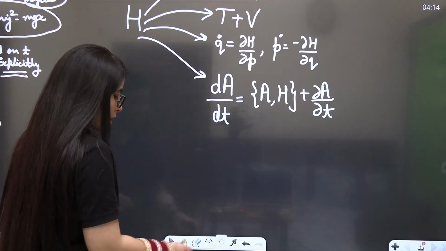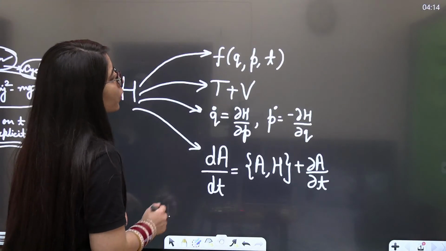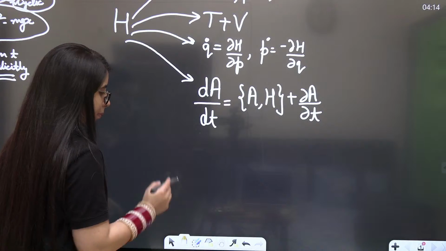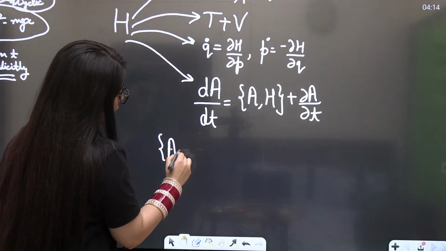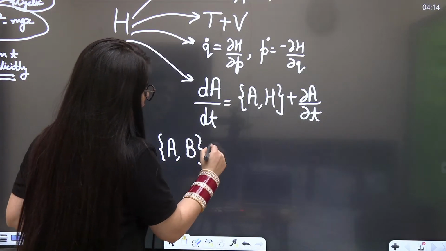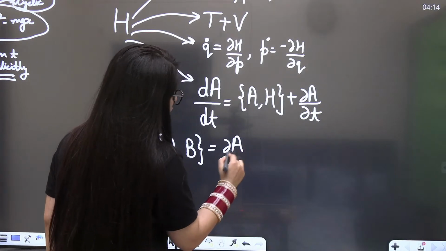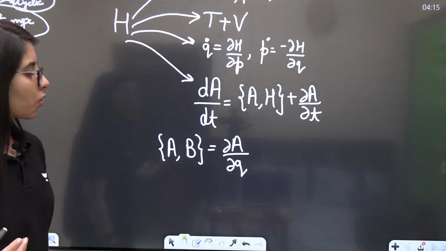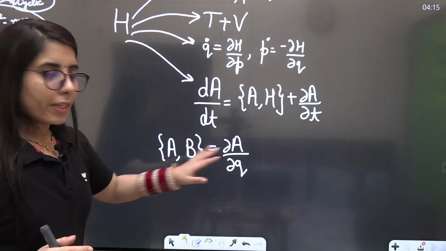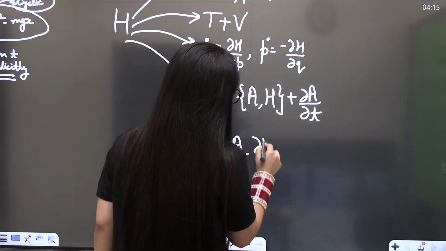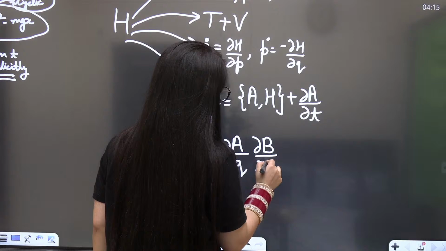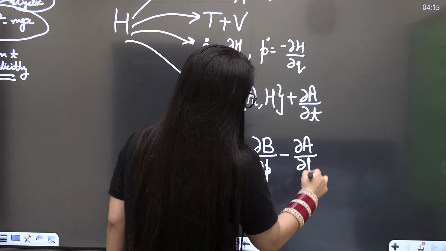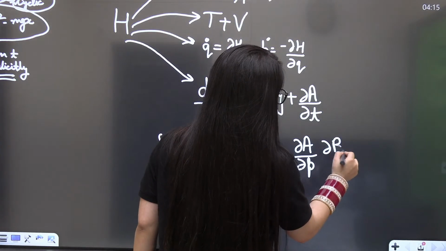As you got to know, the Hamiltonian is the function of generalized coordinate, generalized momentum and time t. So when you find the Poisson bracket of any two functions A and B, it is: first function, partial differentiation with respect to the position, or the generalized coordinate, and the other one with respect to the generalized momentum, minus the first one with respect to momentum and the second one with respect to the position.